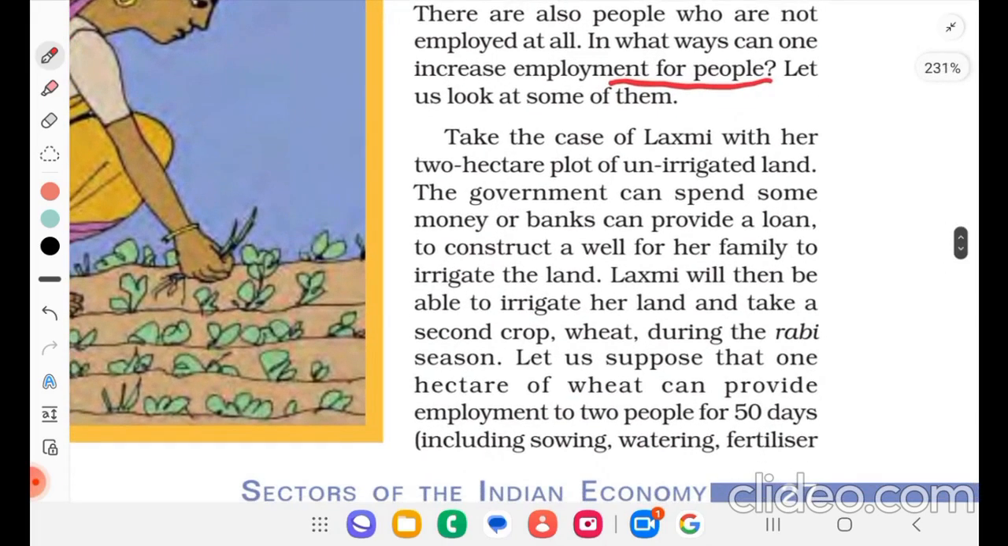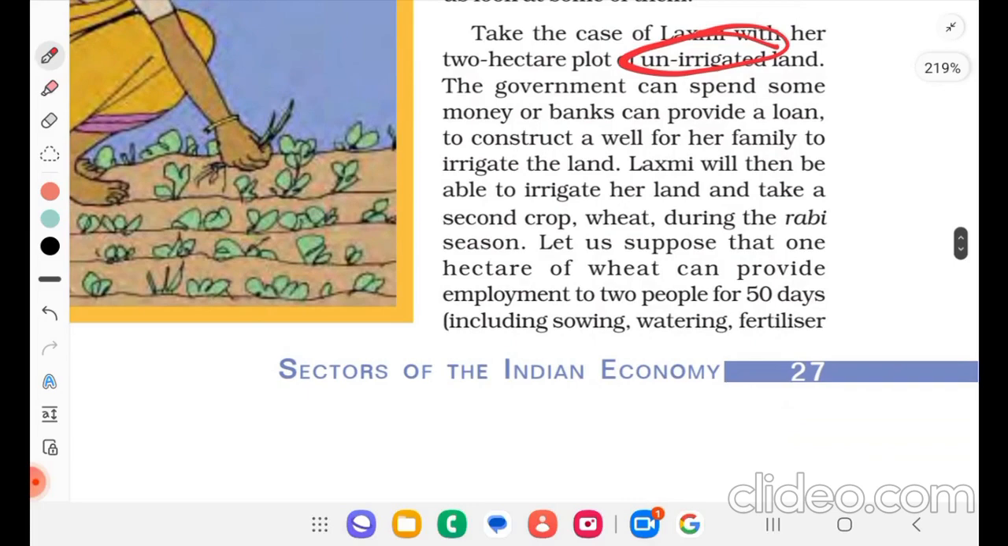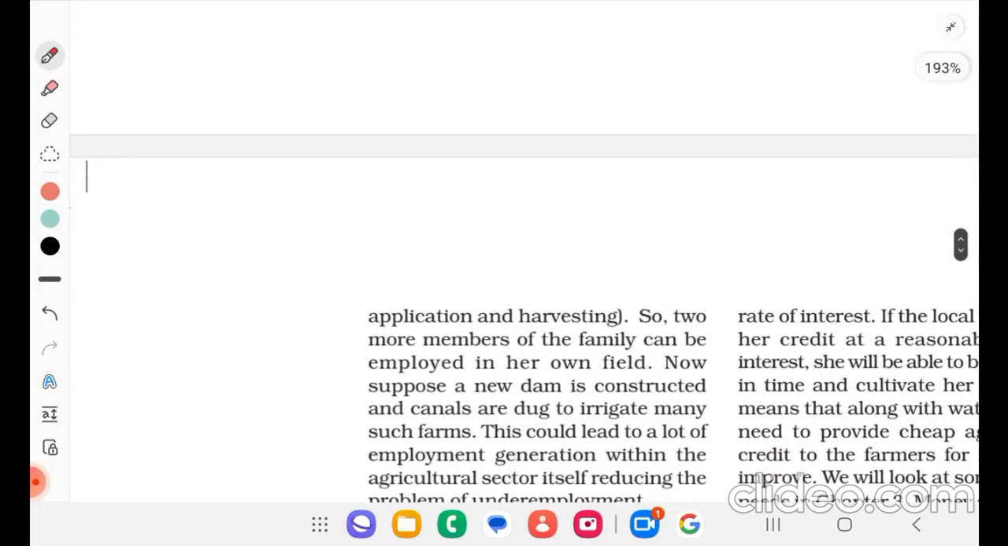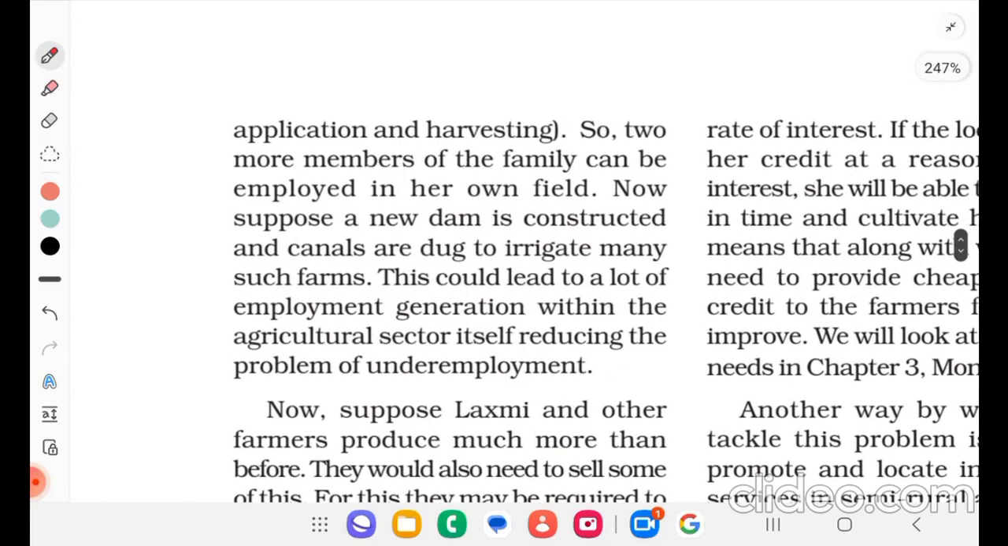Take the case of Lakshmi with her 2 hectares plot of unirrigated land. The government can spend some money or banks can provide a loan to construct a well for her family to irrigate the land. Lakshmi will then be able to irrigate her land and take a second crop, wheat, during the Rabi season. Let us suppose that 1 hectare of wheat can provide employment to 2 people for 50 days, including sowing, watering, fertilizer application and harvesting. So 2 more members of the family can be employed in her own field.